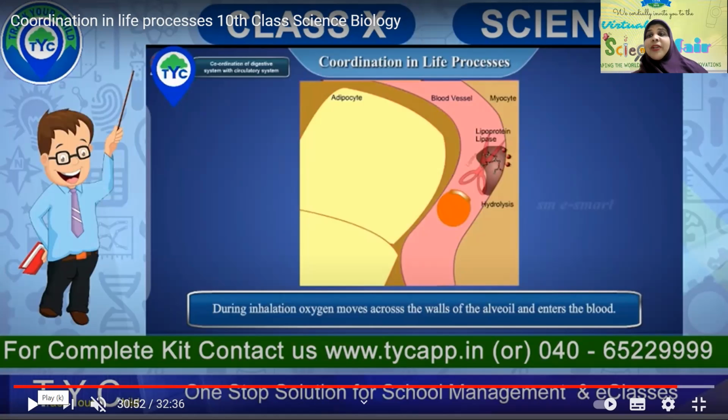So see how your linking system works. When you eat food, it is absorbed into your blood. You get energy only when your blood gets oxidized, and for oxidation, the respiratory system comes into the picture.